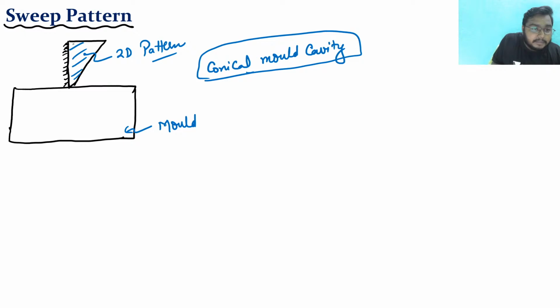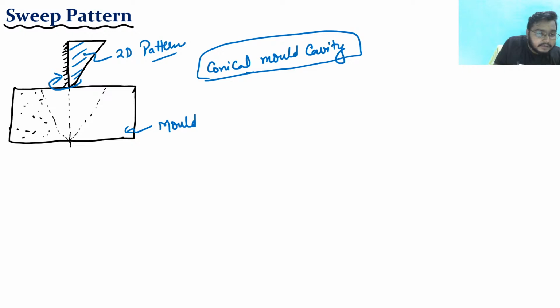I will take a 2D pattern and fix this pattern from this end, and I will rotate it. I will rotate this pattern, and if I rotate this pattern, I will be getting something like this. So this is my axis of rotation, and if I rotate it, then I will be getting this kind of thing. Okay, so this is my mold.